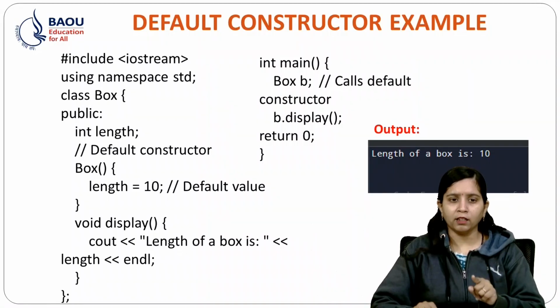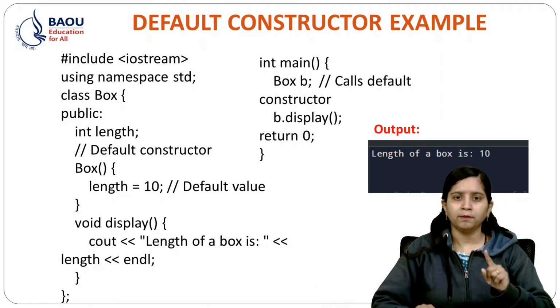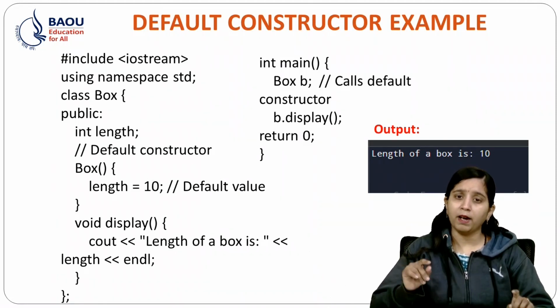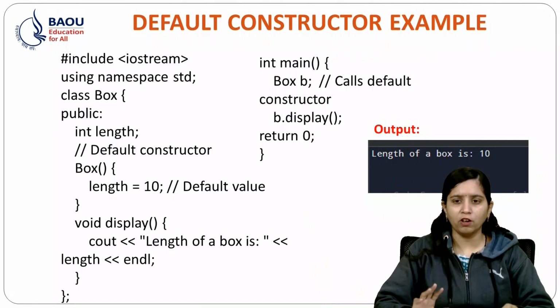So when I go to my main function, I have created one Box object B. Over here I have not called any constructor explicitly. By default my program has called my default constructor, and b.display will give me the length of a box is 10. So I hope now you get the idea about how a default constructor works in C++.